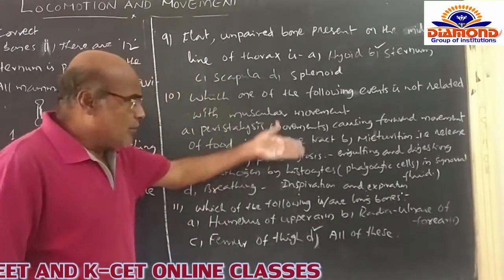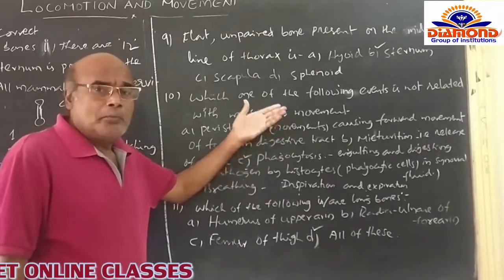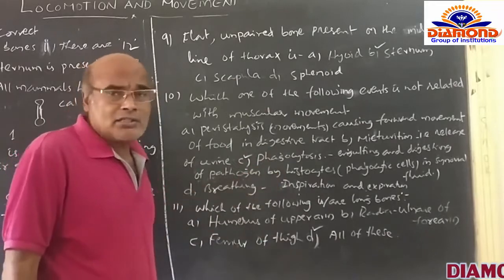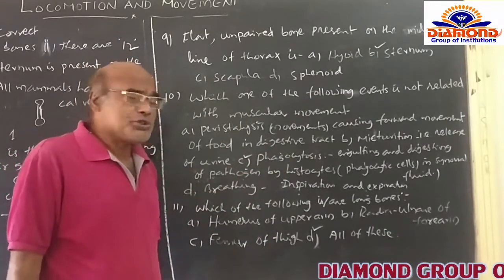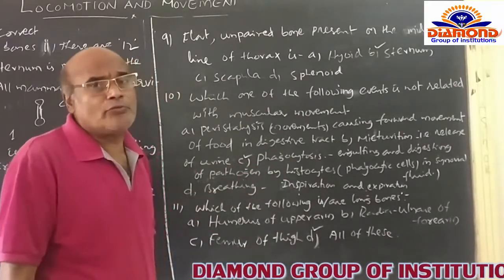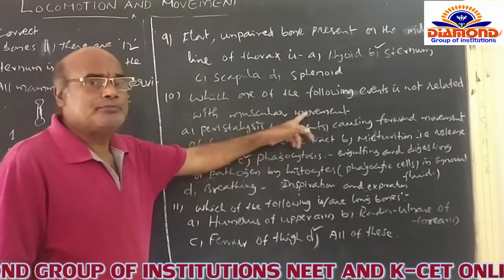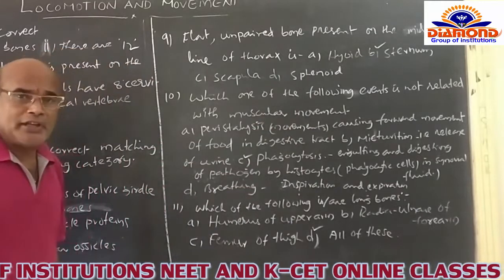Among the options A, B, C, D, A, B, D are the muscular movements, whereas C option is the only one, phagocytosis, which is not at all concerned with muscular movement. That's why the C option is the correct option for this question. And after that, you go for the next question.